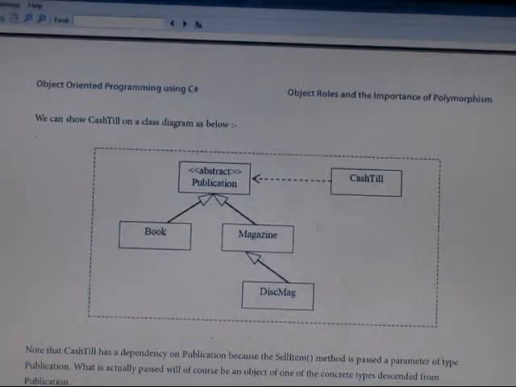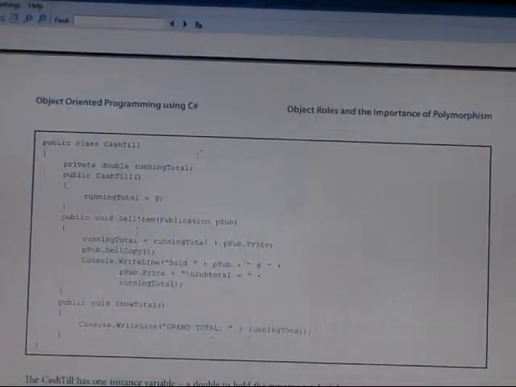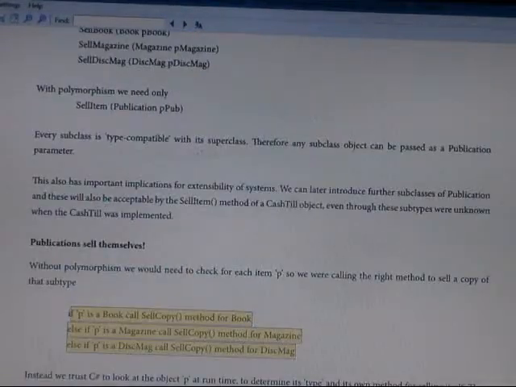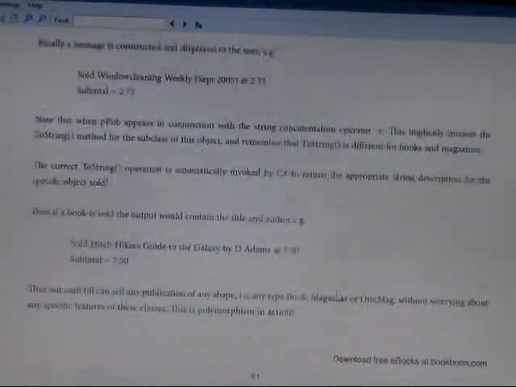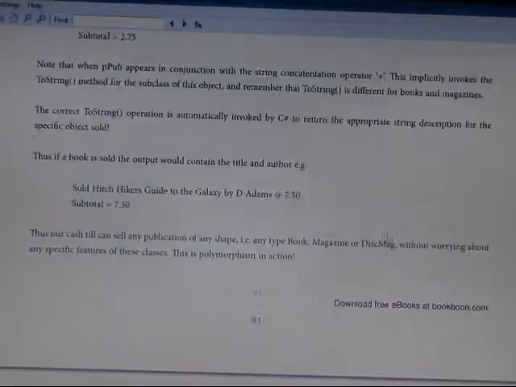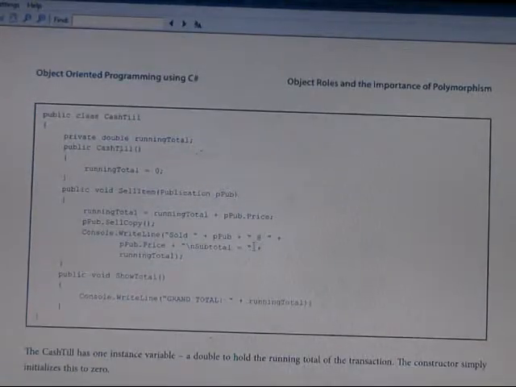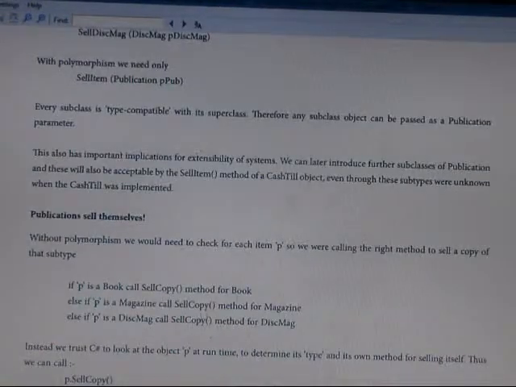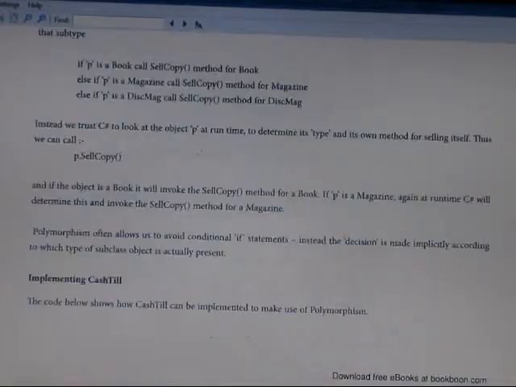So therefore in this case we can see the book, magazine, and DVD are also publications. This is a cash program, so there is an arrow diagram. This diagram represents this program as well as this outline, and the program or cash program for the magazine.